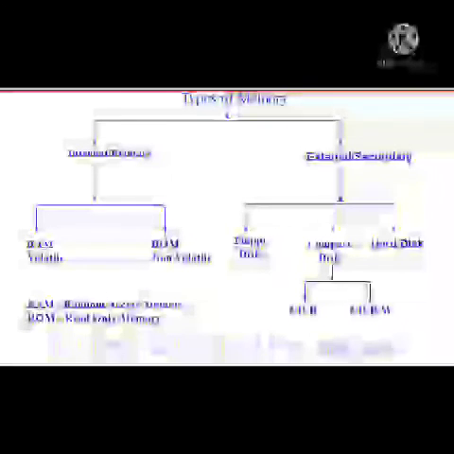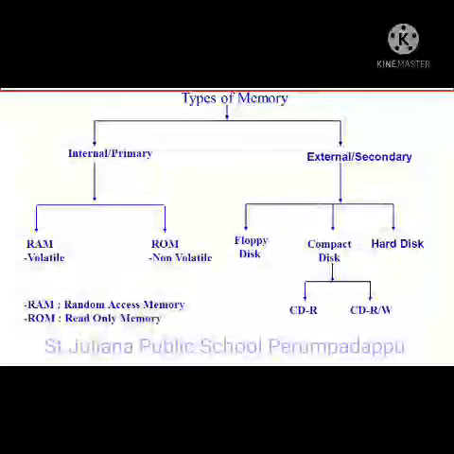The computer has two types of memory. One is the internal memory and the second is external memory. We can see two subdivisions in internal memory: one is RAM and the second is ROM. RAM means random access memory and ROM means read-only memory. Under read-only memory we have PROM, EPROM and EEPROM. Now coming to the external memory, we can see floppy disk, hard disk, magnetic tape, CD-ROM, DVD and pen drive.